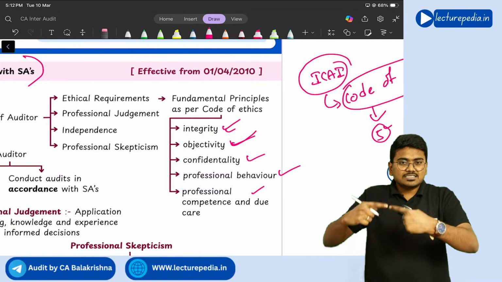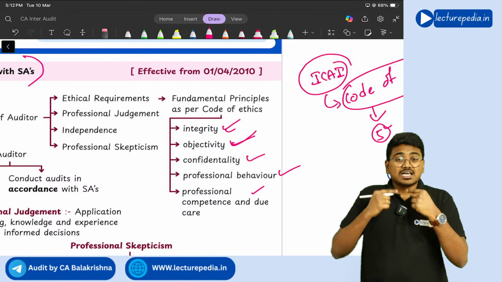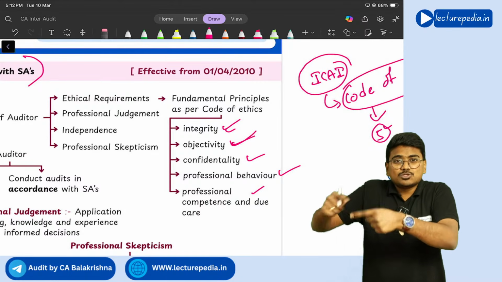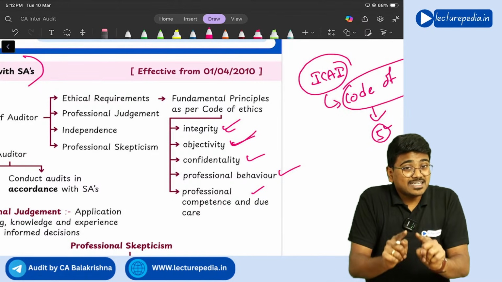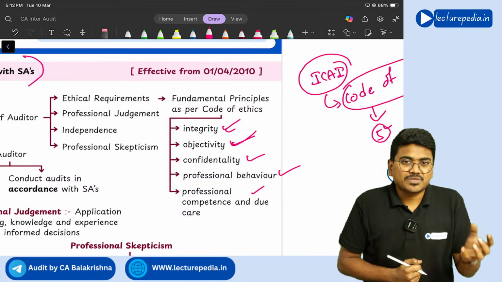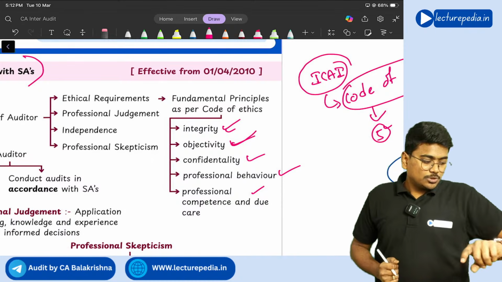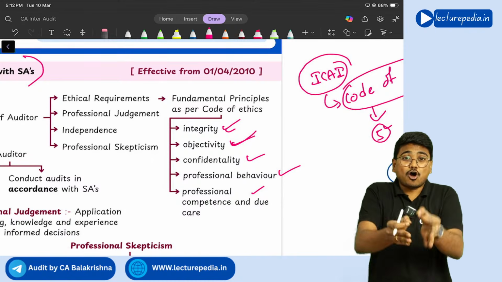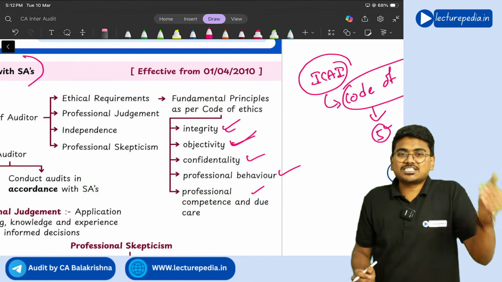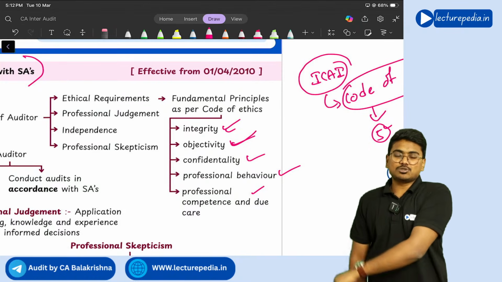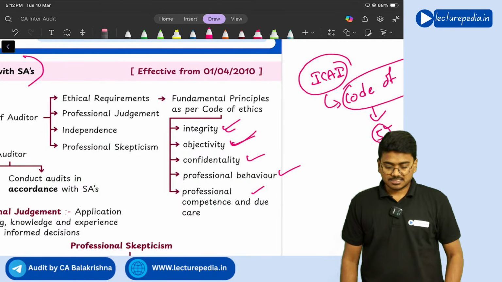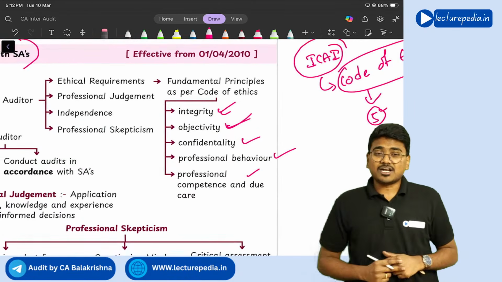If you take decisions based on emotions, it will be called subjective decisions. If you take decisions based on facts, it will be called objective decision making. So the auditor should always take objective decisions, not subjective decisions. Getting it? So that is the second fundamental principle.